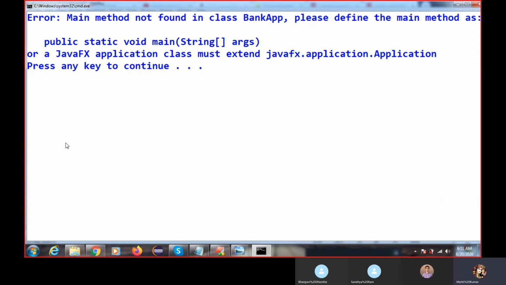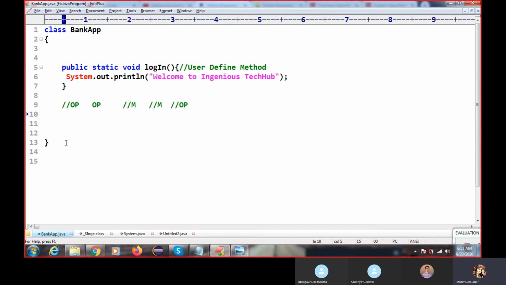That's why Java is user friendly. Java tells you that this error is there, please correct it. Here the error thrown is: main method is not found in your class BankApp. Please define the main method. So that's why the main method is required.